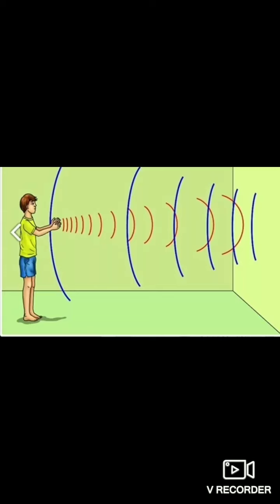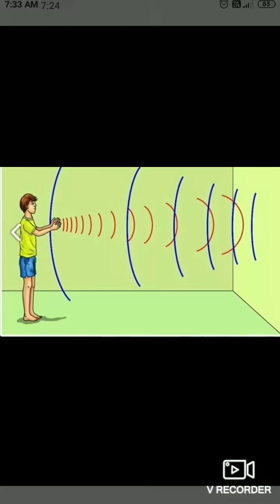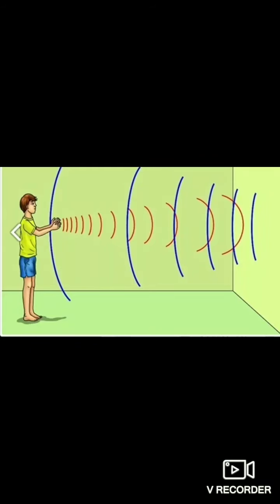Then echo. What is an echo? An echo is a repetition of sound produced by the reflection of sound waves from a reflecting surface. This property we can't hear in a small room. Why? Because our brain retains the effect of every sound for 1/10 of a second, that is 0.1 second.